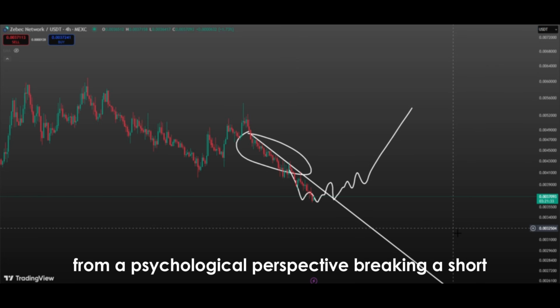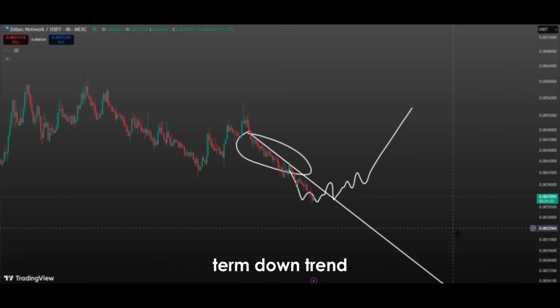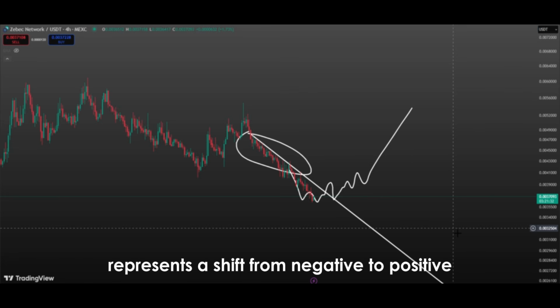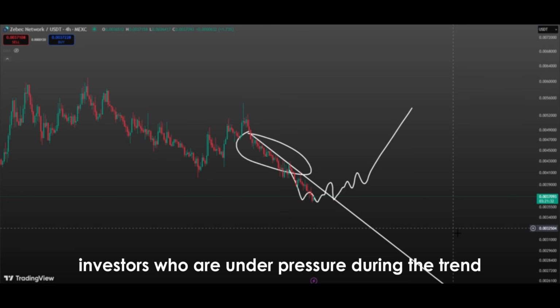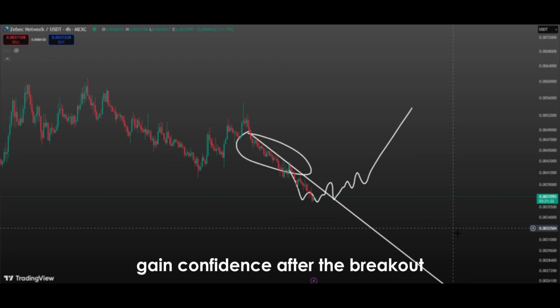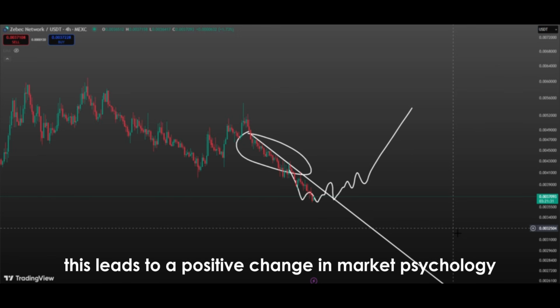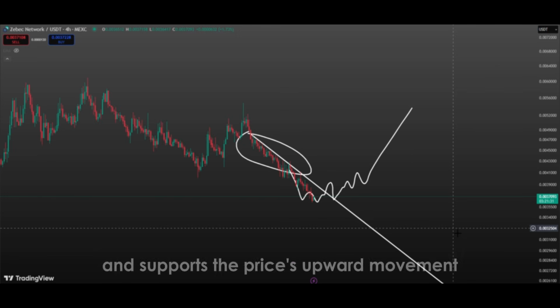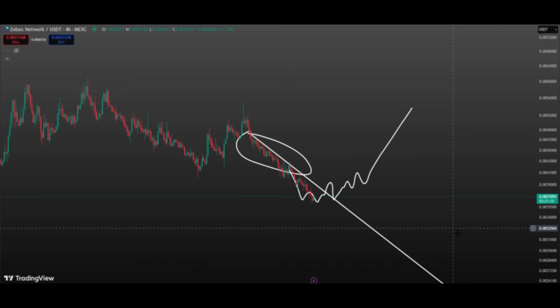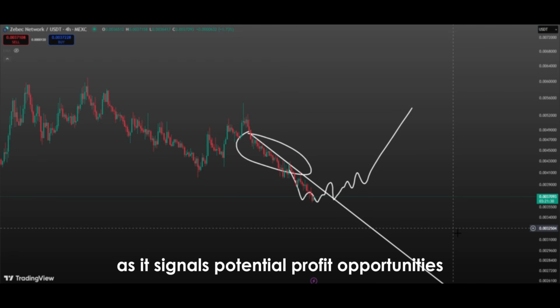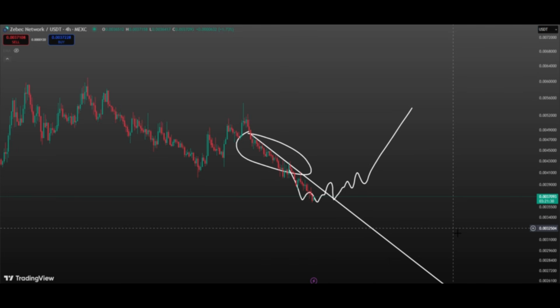From a psychological perspective, breaking a short-term downtrend represents a shift from negative to positive market sentiment. Investors who are under pressure during the trend gain confidence after the breakout and participate in buying moves. This leads to a positive change in market psychology and supports the price's upward movement. The breakout can also attract new investors as it signals potential profit opportunities and increases buying motivation.